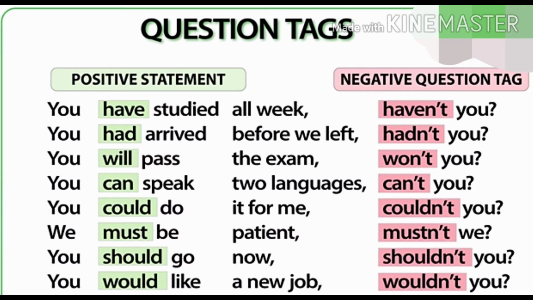You must be patient, mustn't we? You should go now, shouldn't you? You would like a new job, wouldn't you? So students, with these examples, I hope that you have understood how to frame a negative question tag.